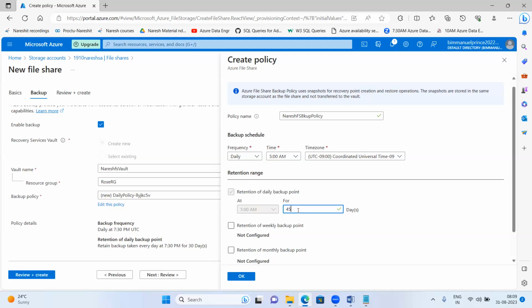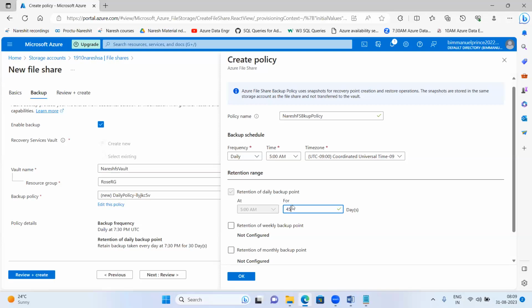It's pretty obvious. When you go to the airport and park your car in a parking lot, how do they charge you? In the airport, bus stand, or railway station, it is by the number of hours you kept it. If you kept the car for 30 minutes, they will charge you some 150 rupees. If you keep it for 5 hours, they will charge you some 1,000 rupees, because the duration is big. In the same way here also, the more days you increase, the more the money will increase.